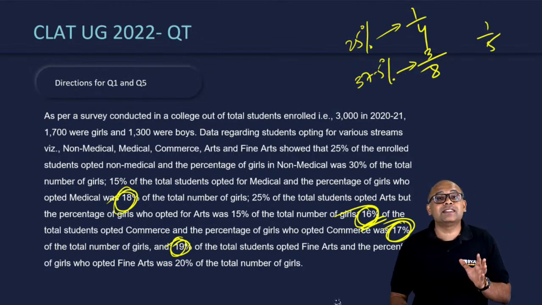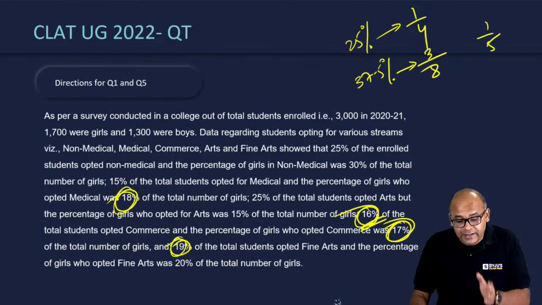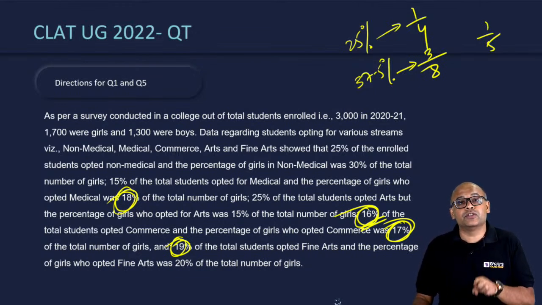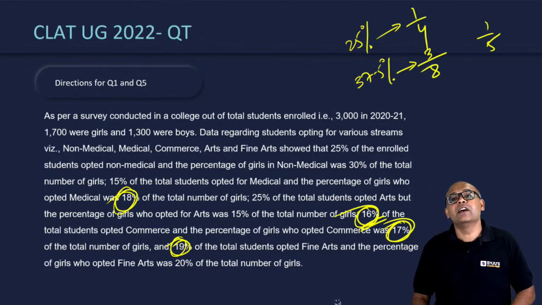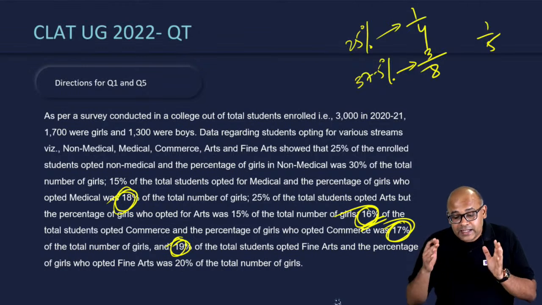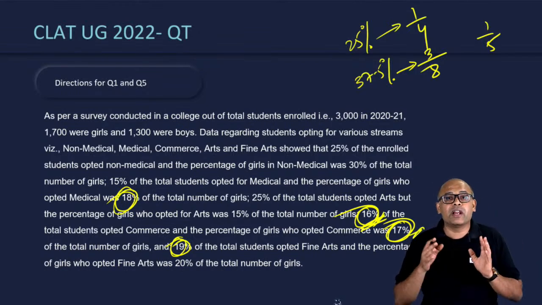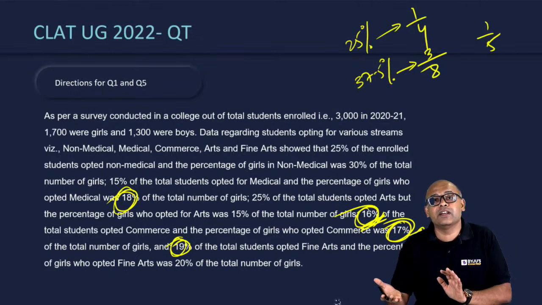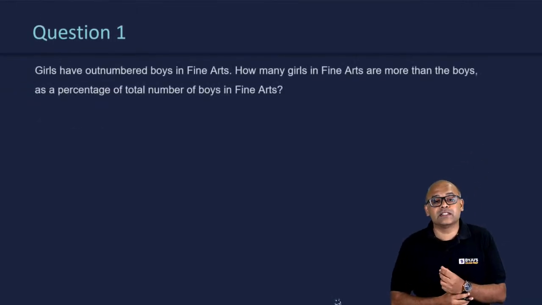I'm not saying that this set should have been left, but given the 3 choices, you should have at least taken these into account before you started this set. But let's take a look at what happened. Was it really undoable? Despite having these percentages, this set was doable. However, I would recommend that this should have been your last set, not the first one. Let's take a look at your answers for the questions.